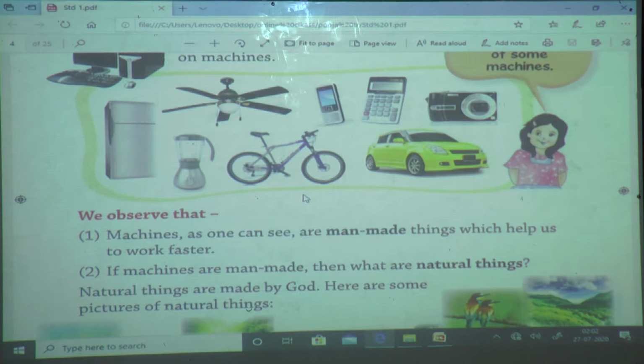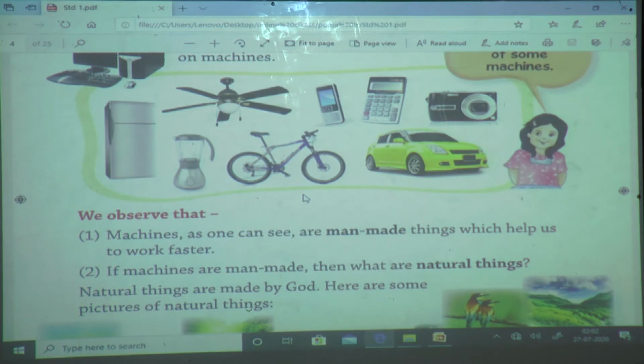What do you mean by natural things? The things which are made by God are called natural things. Understand? Things are 2 types, man-made things and natural things. Man-made things are called machines and natural things are made by God.